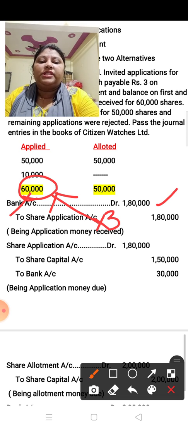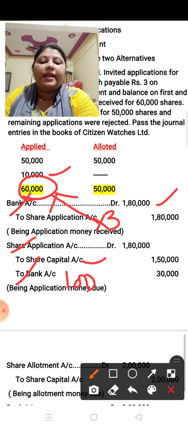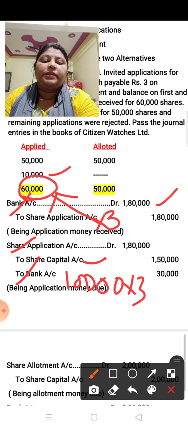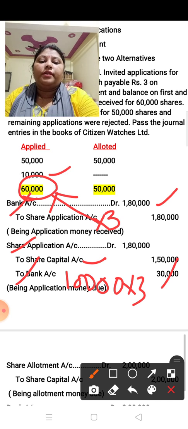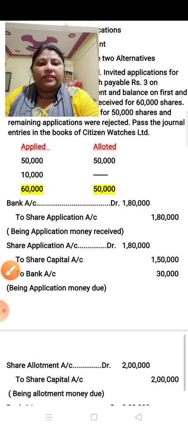Now the next is share application account debit to share capital. Up to here your entry is clear to all, but after that you have to write down one more, that is to bank. Why is it written? Because here excess application received is rejected, so that 10,000 is rejected. So here in bank you have to multiply 10,000 into 3. 10,000 shares you have to return back, and the application money was received for rupees 3. So it is 30,000. Now you can find out the balance. Actual share capital is 1,50,000. Okay, in this way you have to do the rejection case.